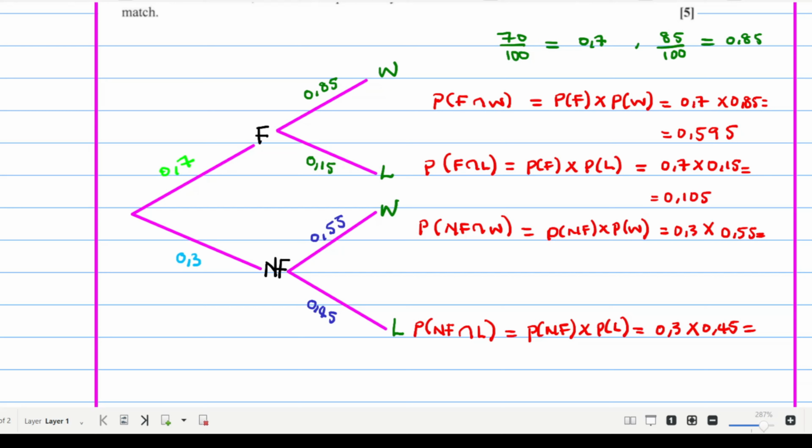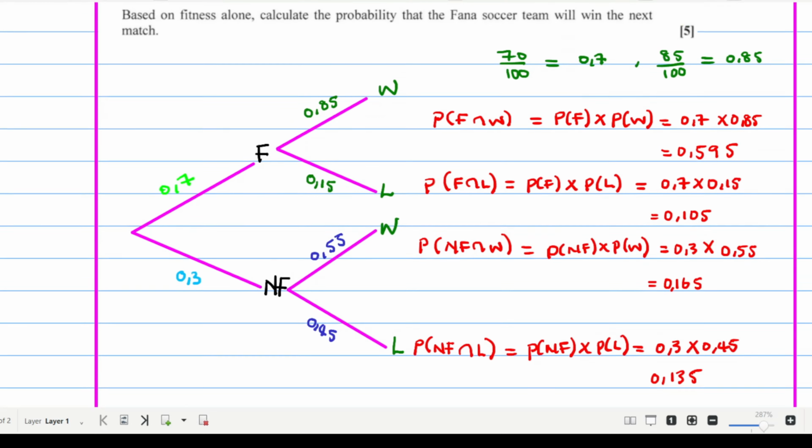The probability of being unfit and winning is 0.165, and the probability of being unfit and losing the match is 0.135. Let me erase this part. Let us go back to the question.